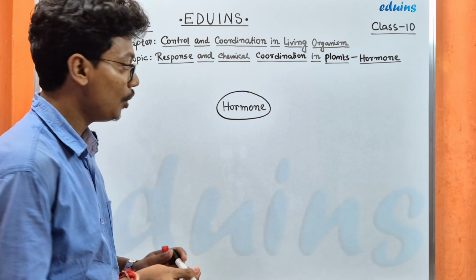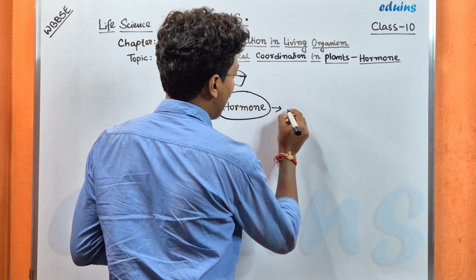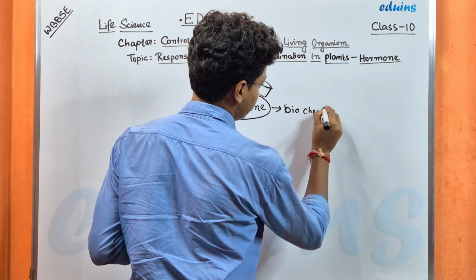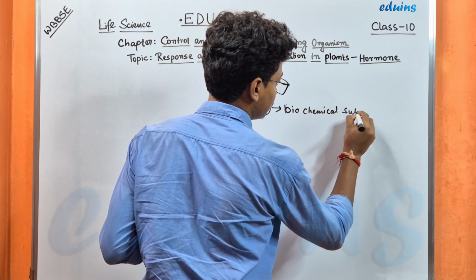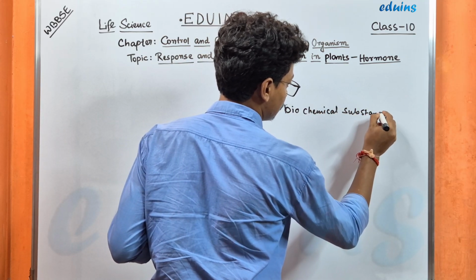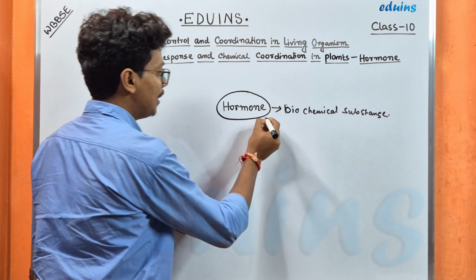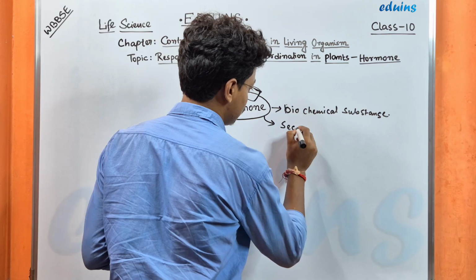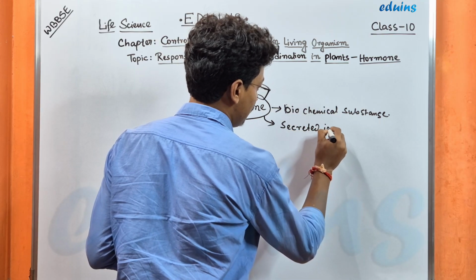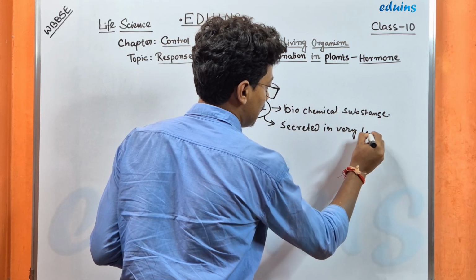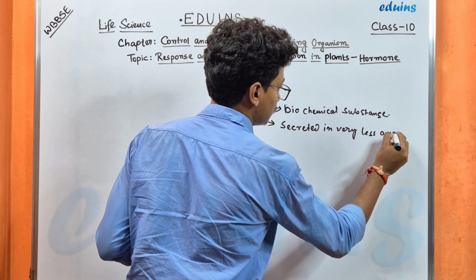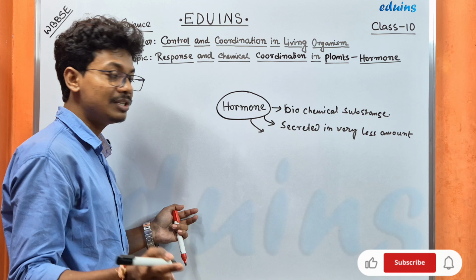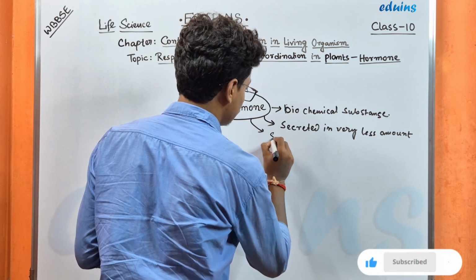So what is a hormone? Hormone is a biochemical substance. Number two, it is secreted in very less amount. Number three, it is secreted from special cells or tissue.